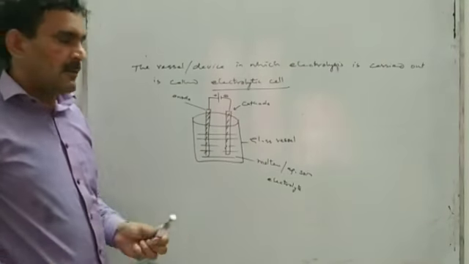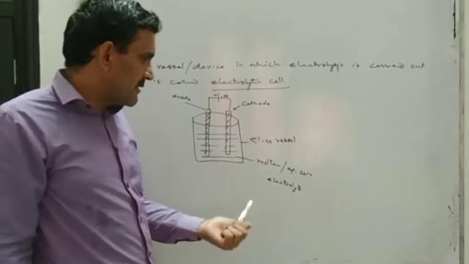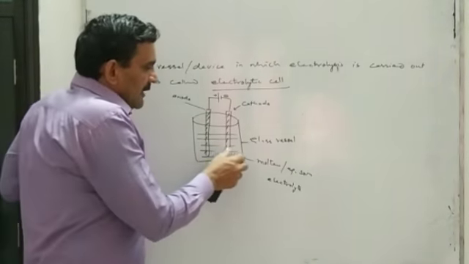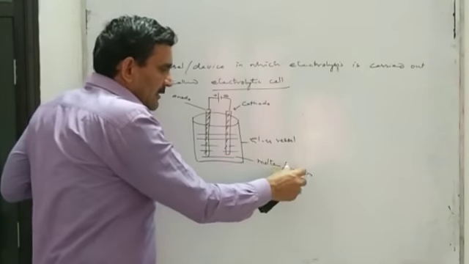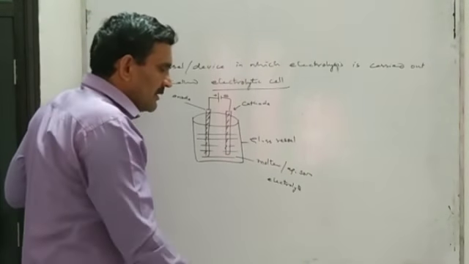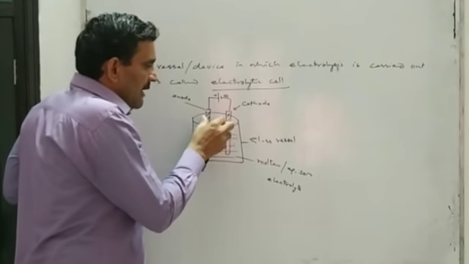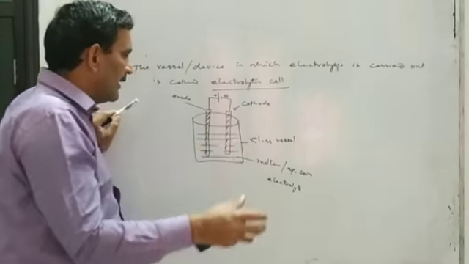So in an electrolytic cell there will be a glass vessel in which you will take the electrolyte either in molten state or in aqueous solution, then two metallic electrodes, two metal rods of some inert metal like platinum, we can place.